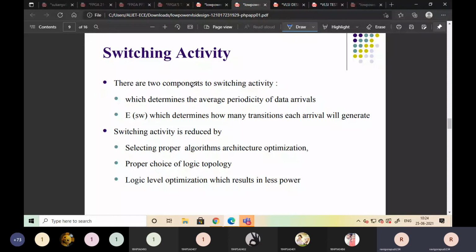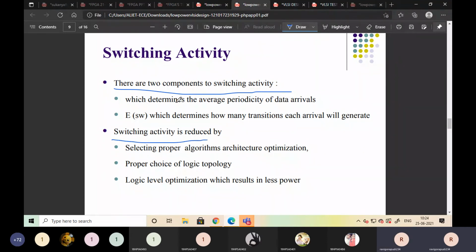The last one, switching activity. There are two components to switching activity. One determines the average periodicity of data arrivals, and the next determines how many transistors each arrival will generate. This can be reduced by selecting proper algorithms, architecture optimization, proper choice of logic topology, and logic level optimization, which results in less power.